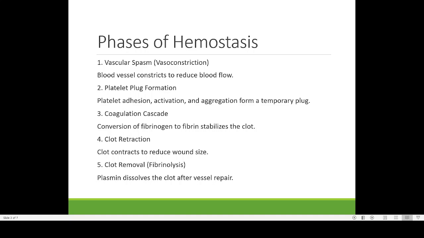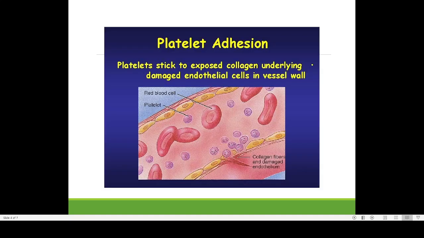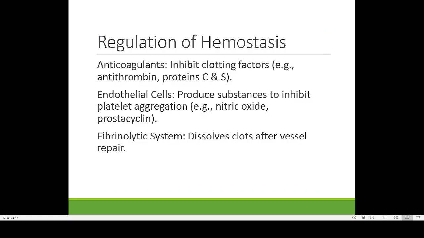So if you go through the different steps in clotting, it begins with vasoconstriction. There is platelet plaque formation. There is a coagulation cascade. There is clot retraction, and finally clot removal. Then, this is what is known as platelet adhesion. These small cells are known by the name platelets. They will come together and stick together at the site of the injury or the wound, so that no more blood will be moving out.